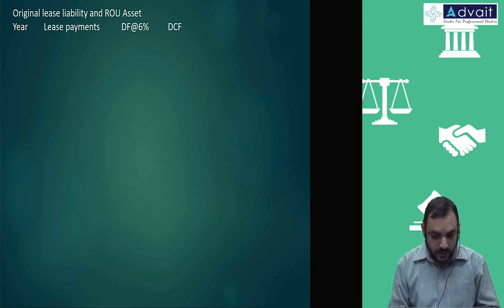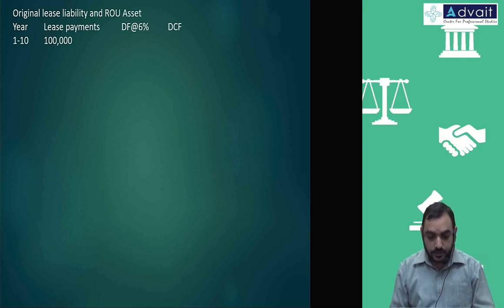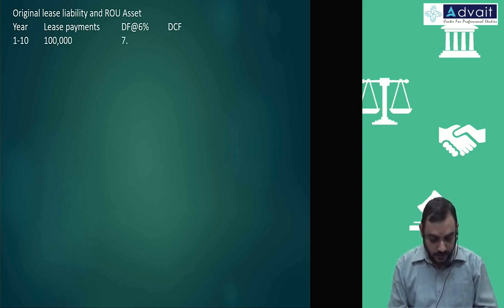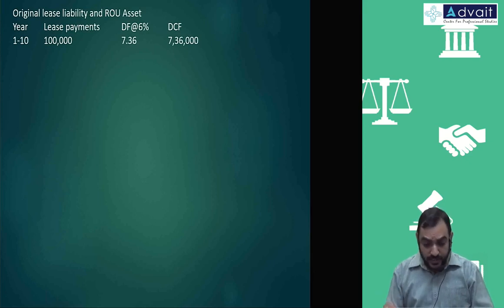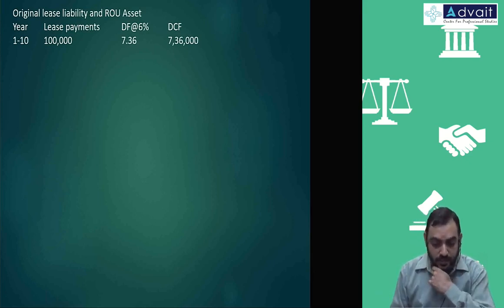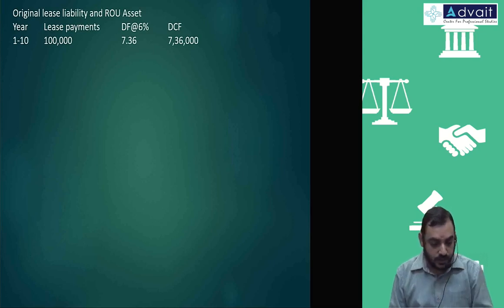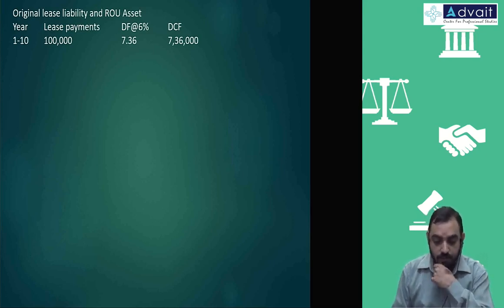I think we have calculated this amount already. Same amount, 1 lakh for 10 years. I think we got 7.36, 7 lakh 36,000 is already done. That is the amount. And was it the recalculation at the beginning of 6th year only? In the earlier problem where we took this 7 lakh 36,000, is it the same time? At the beginning of year 6. So we can reuse that number also.